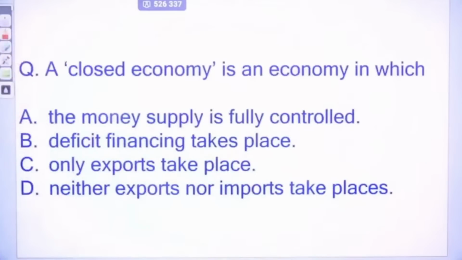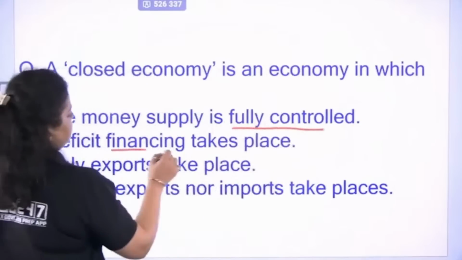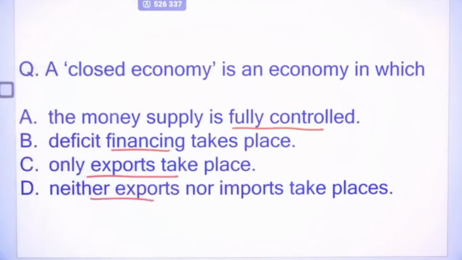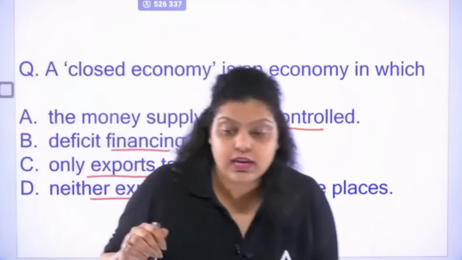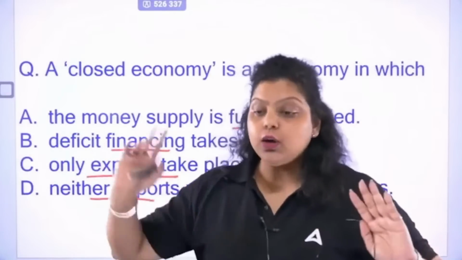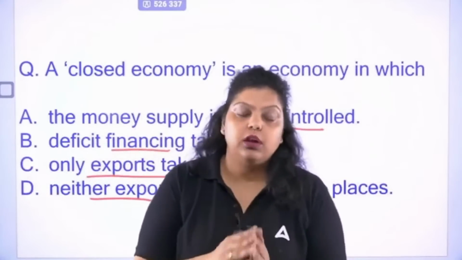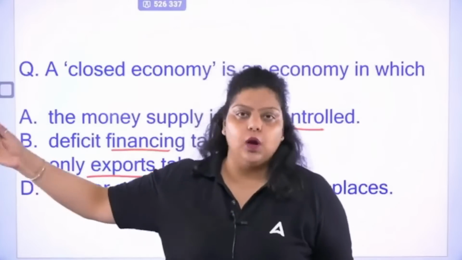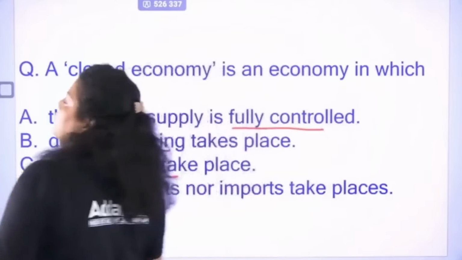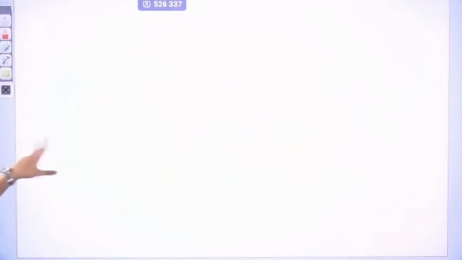Next. A closed economy is an economy in which dash: the money supply is fully controlled, deficit financing takes place, only export takes place, neither export nor import takes place. The Indian economy is an open economy, and it became an open economy after globalization. When we started linking the Indian economy with the world economy, that is globalization, that made the Indian economy an open economy. Open economy means where export and import are allowed, foreign trade is allowed. Closed economy is where foreign trade is not allowed, neither exports nor imports can be done by the country. So the right answer is D. That's a closed economy.